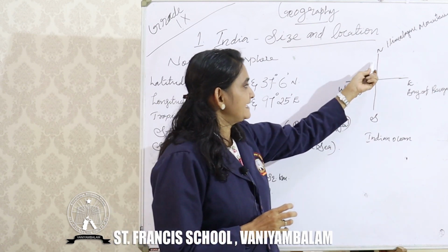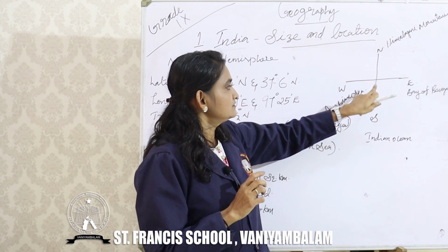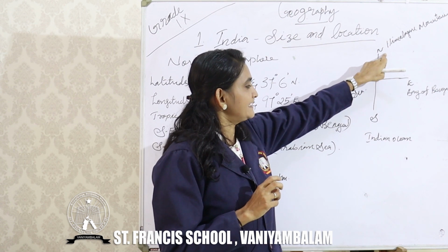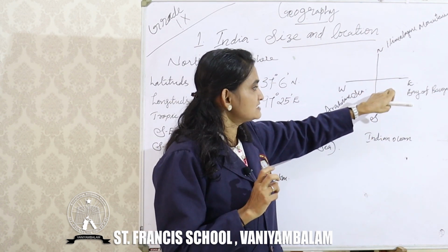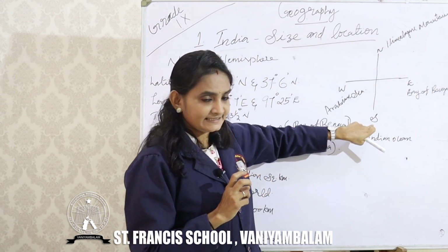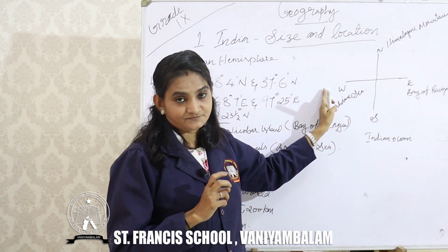Now, what are the physical features of India? We know the direction on every map. We show the direction by putting a cross like this, isn't it? It is the north direction, south, west and east. So, what comes on India's northern side? What comes on the southern side? And what comes on the east and the west?